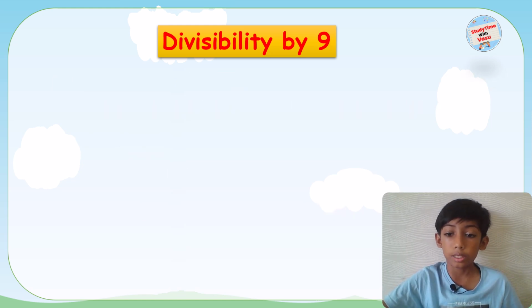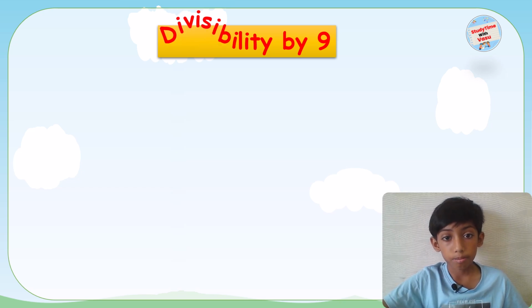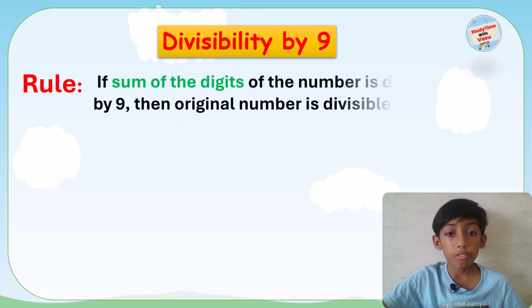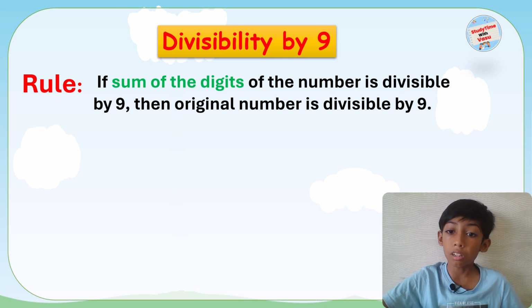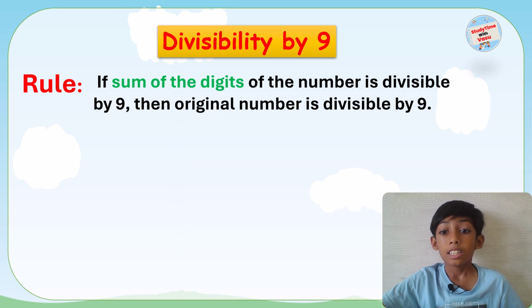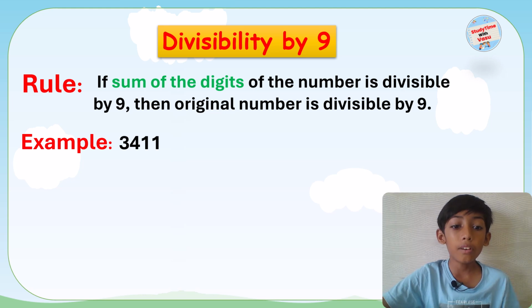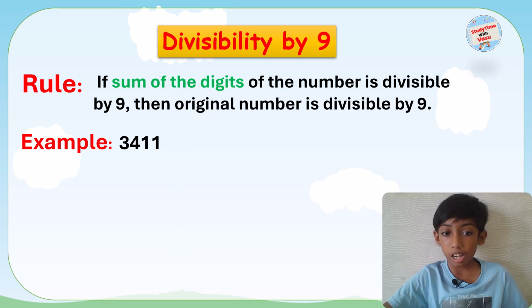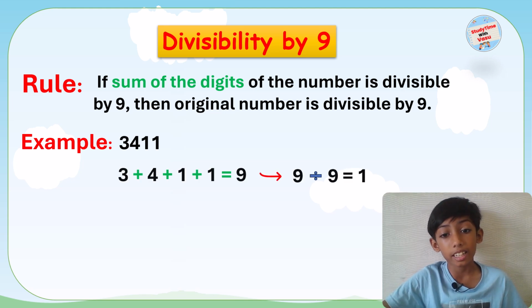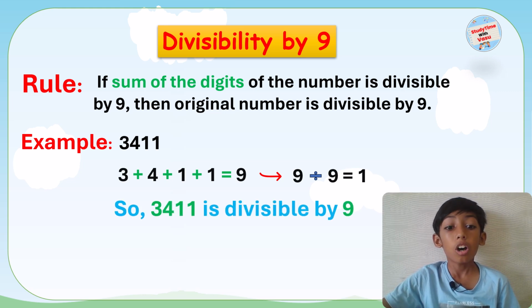Now we are going to learn the divisibility rule of 9. The rule is, if the sum of the digits of the number is divisible by 9, then the original number is divisible by 9. This was similar to the rule for the number 3. Do you remember that? Now we will see the example. 3411. When we add up all of these digits, we get 9. And 9 when divided by 9 is equal to 1. So 3411 is divisible by 9.